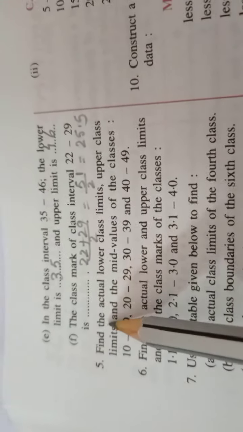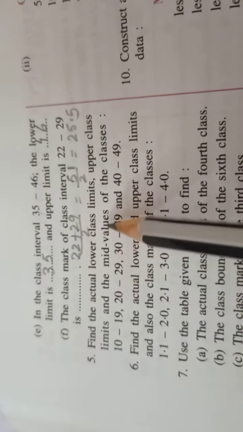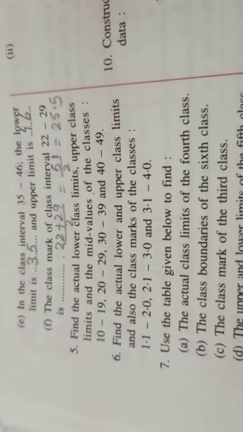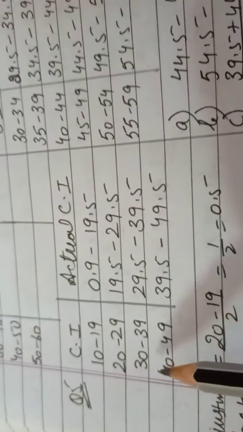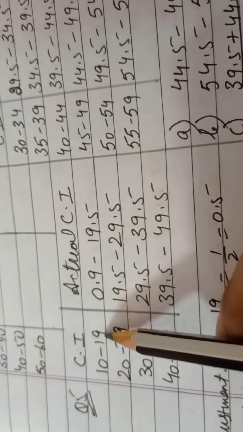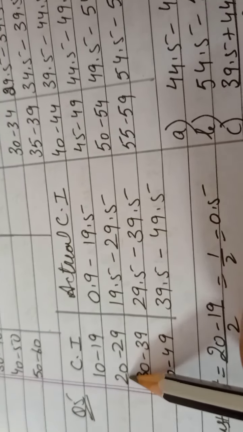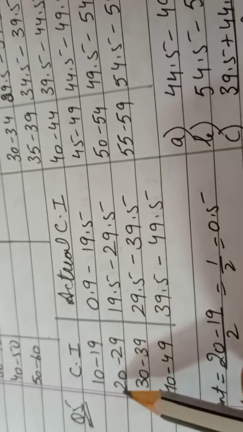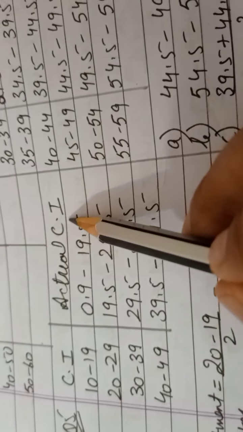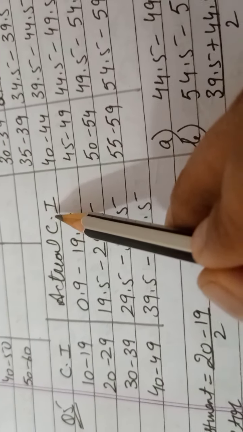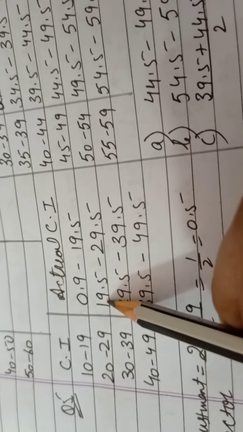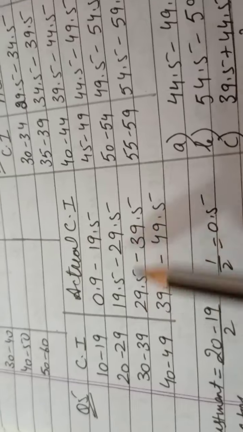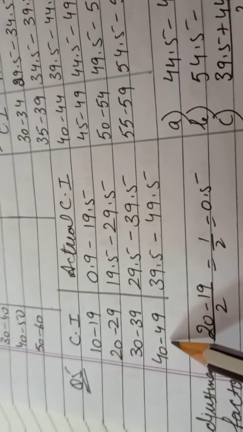Now fifth question, find the actual lower limit and actual upper limit. Very important question. I'll explain it over here. Question number 5. See children, you are given these intervals. So you can see here in these class intervals, upper limit of first class is not the same as lower limit of second class. That's why you are asked to find actual class intervals. What are actual class intervals? In actual class intervals, upper limit of first class should be the same as lower limit of second class. See, they are the same.